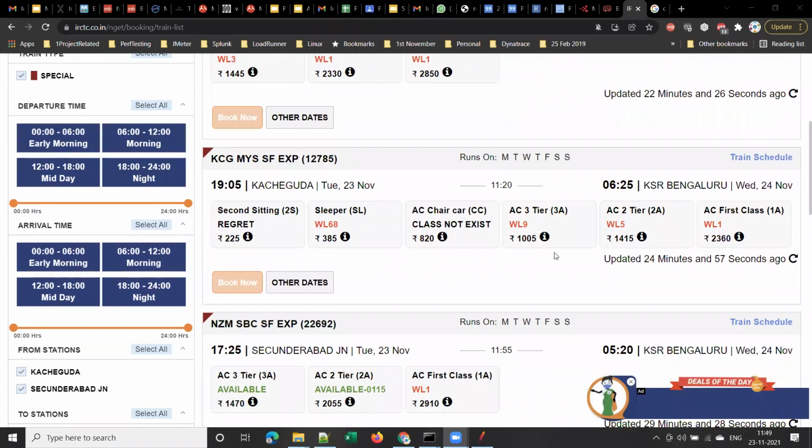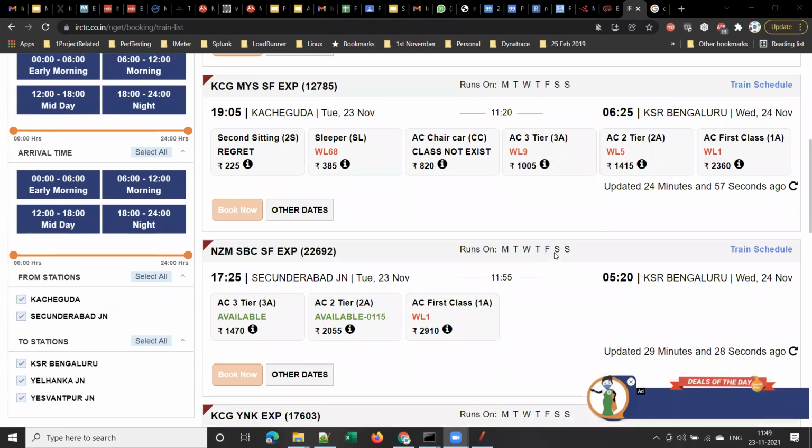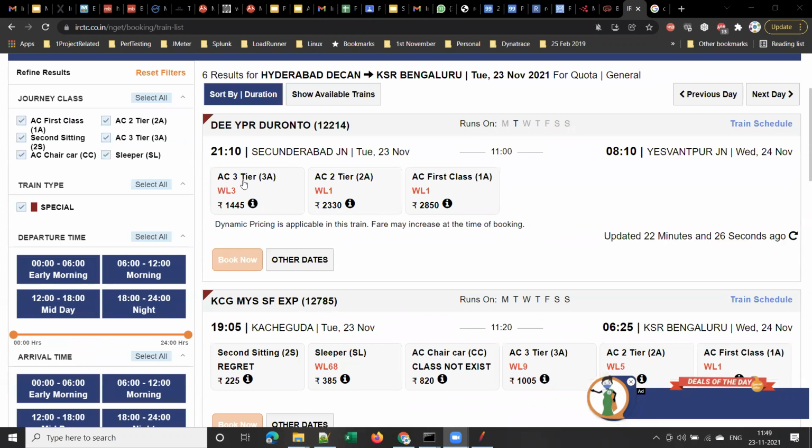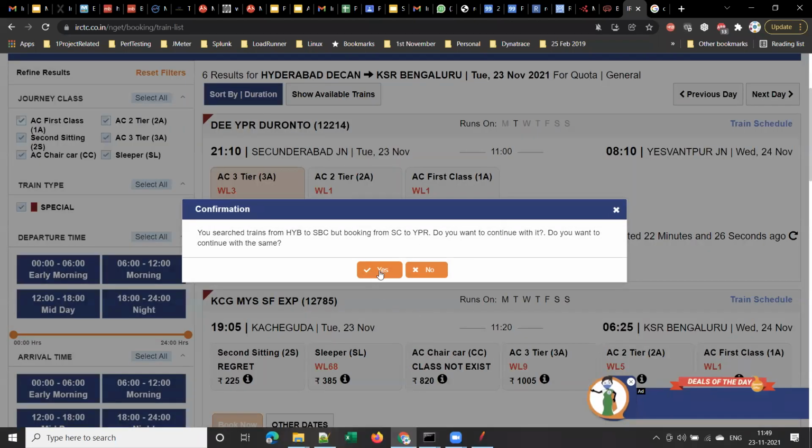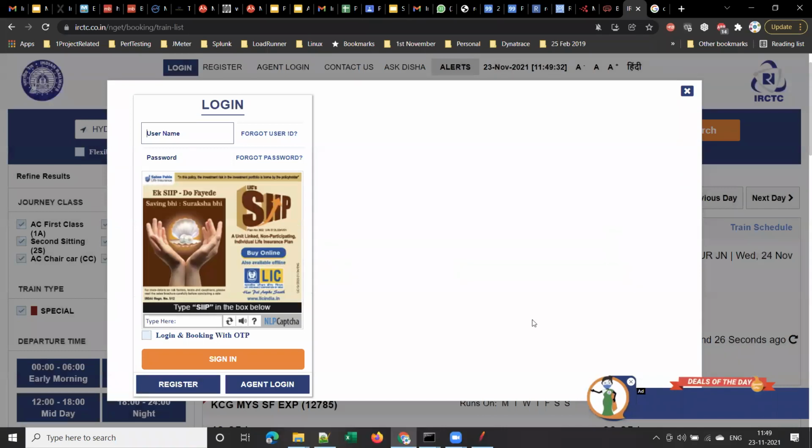Right. So see here, suppose if you book a ticket in waitlisting in IRCTC, right? If you see here, for today's date, no, this is for tomorrow's date, 24th November. This particular class is in waitlisting. So suppose if you book a ticket here, previously we don't know what is the probability of confirmation. Yes or no?